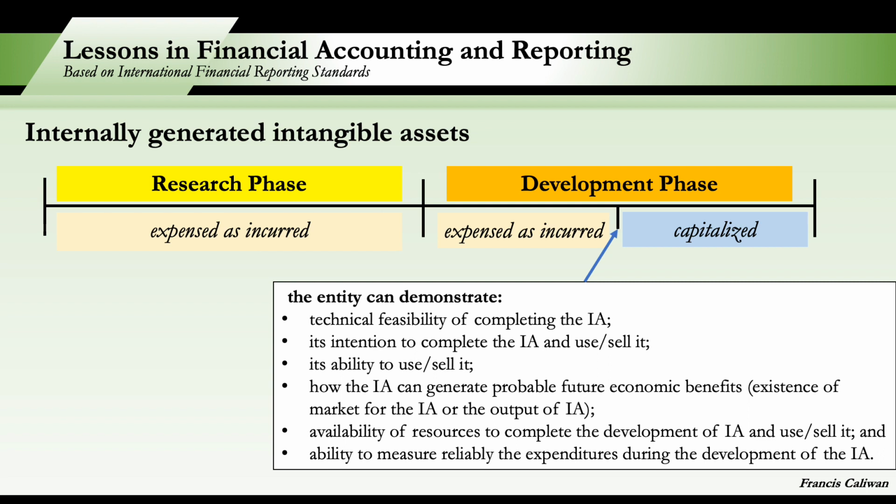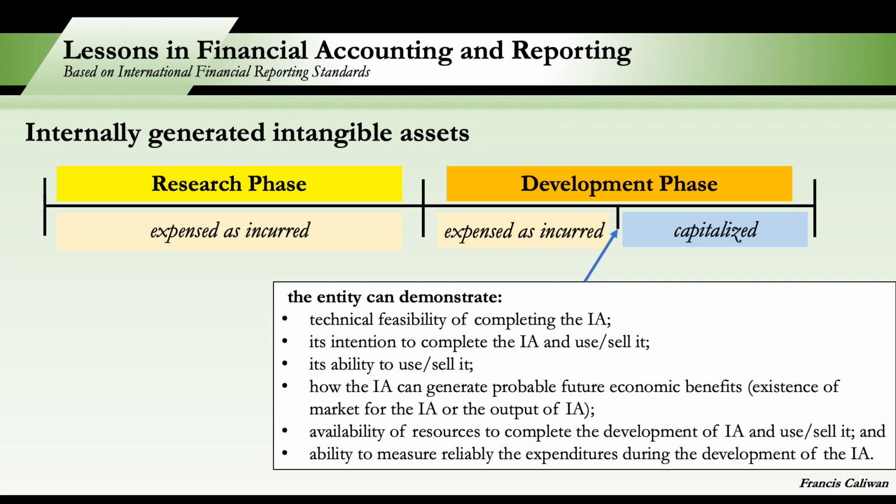So if an entity, according to IAS 38, cannot distinguish the research phase from the development phase of an internal project to create an intangible asset, what is the treatment? The entity treats the expenditure of that project as if it were incurred in the research phase only. Now, why is it very important to distinguish research phase and development phase?